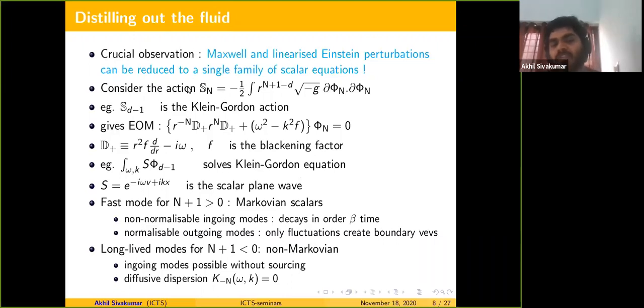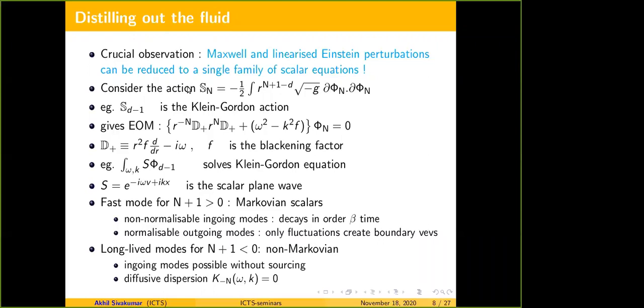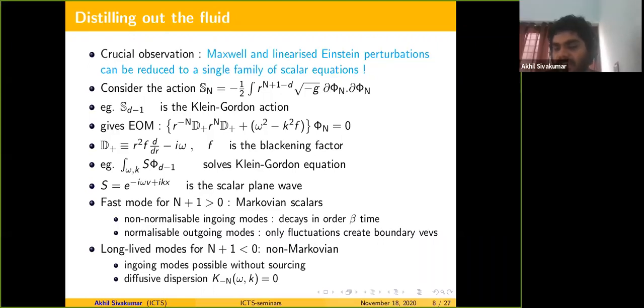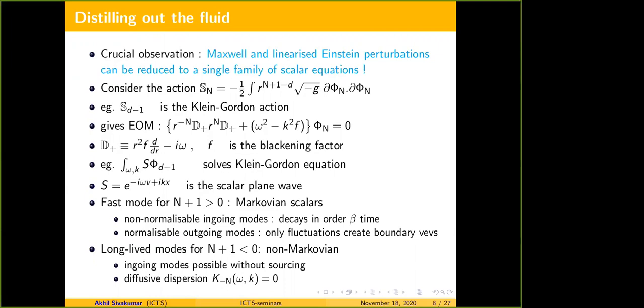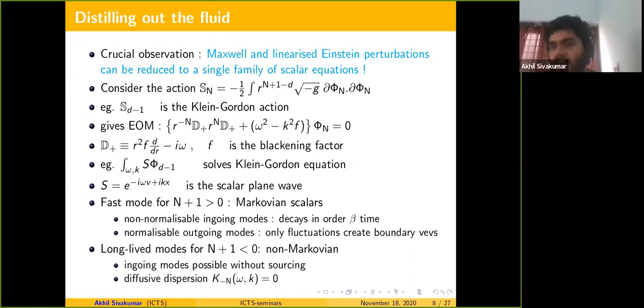Let me come to a second point. If you take n plus 1 less than 0, these solutions have long-lived modes. What I mean is, at the leading order, their ingoing solutions are normalizable, and outgoing solutions are non-normalizable. If you want to do a quasi-normal calculation, your only hope is that as you go higher up in the derivative expansion, you pick up some non-normalizable mode.